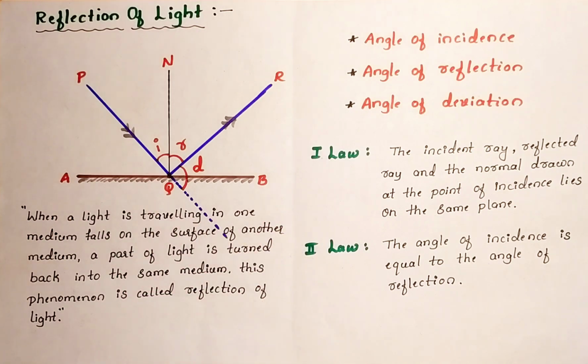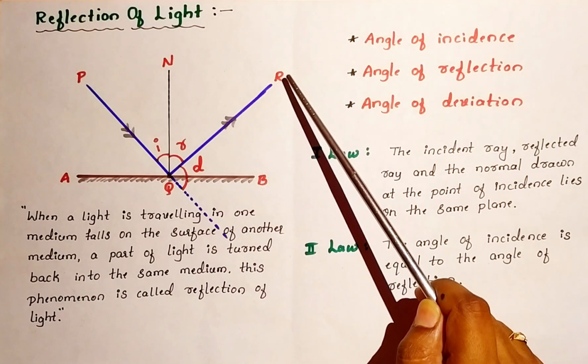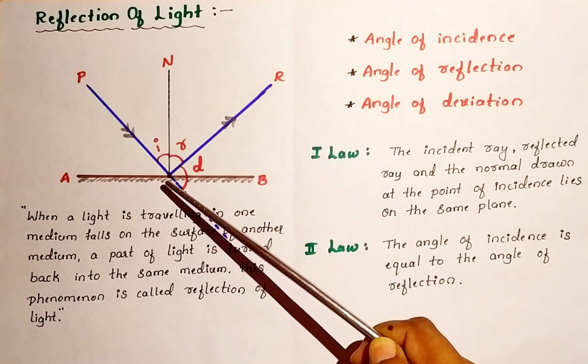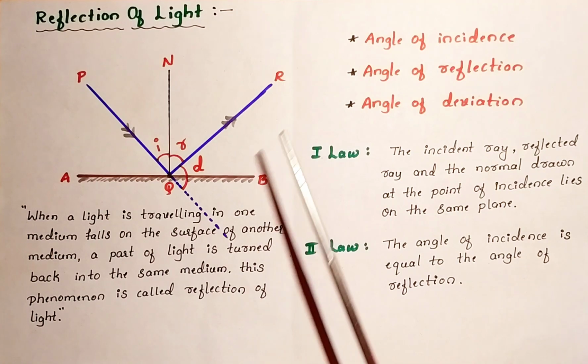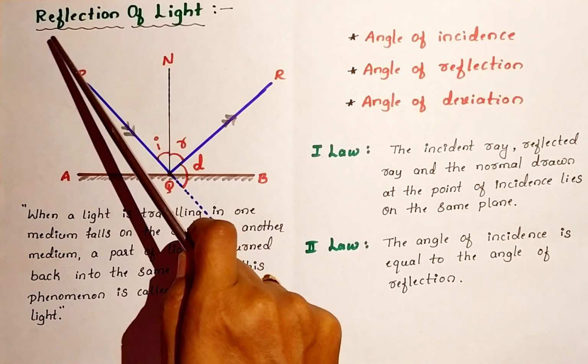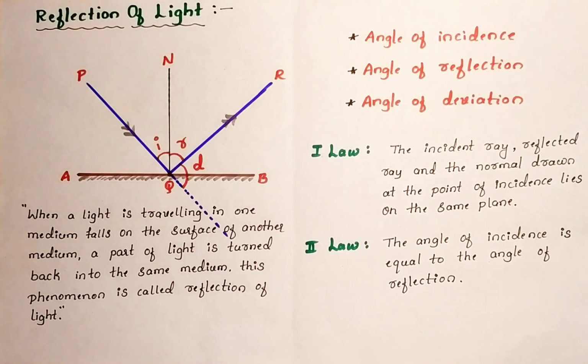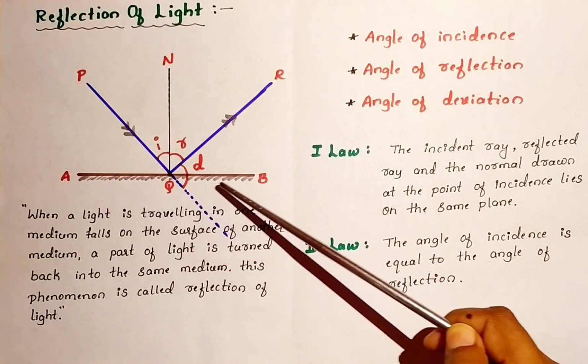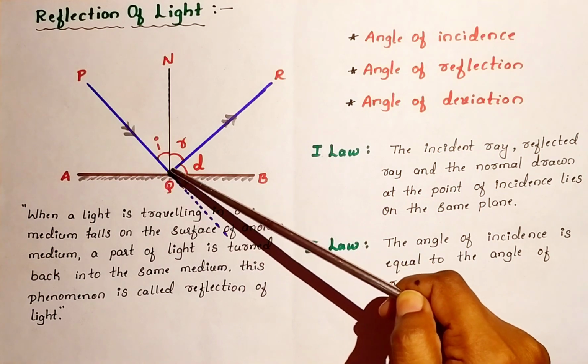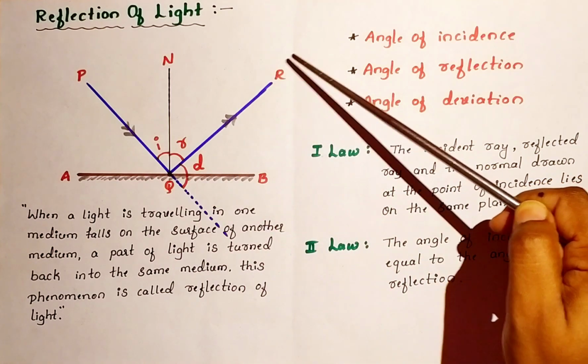Now again you can observe the diagram. AB indicates the plane mirror, PQ indicates the incident ray, QR indicates the reflected ray, NQ indicates the normal, and Q indicates the point of incidence. Now, how to define reflection of light? You can observe the diagram. With the help of the ray diagram, we can easily define reflection of light. See here, when light traveling in one medium falls on the surface of another medium, a part of the light is turning back to the same medium.